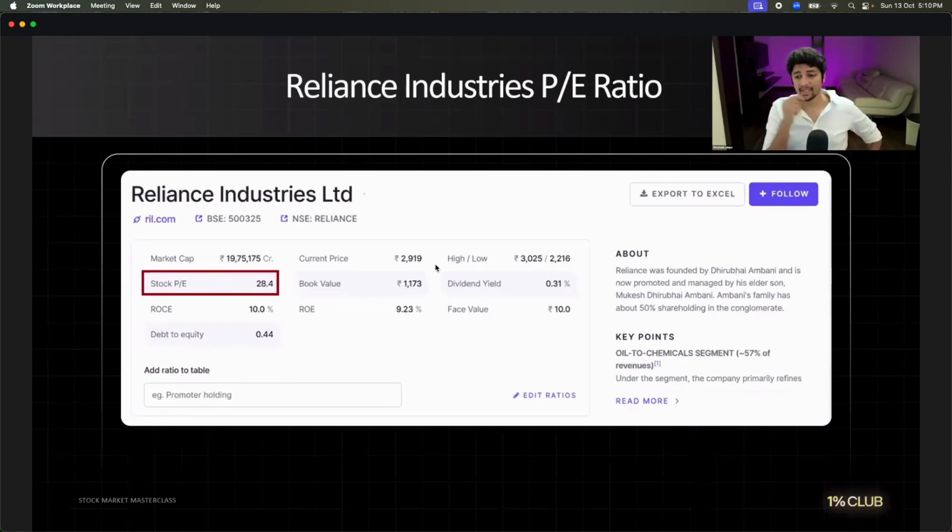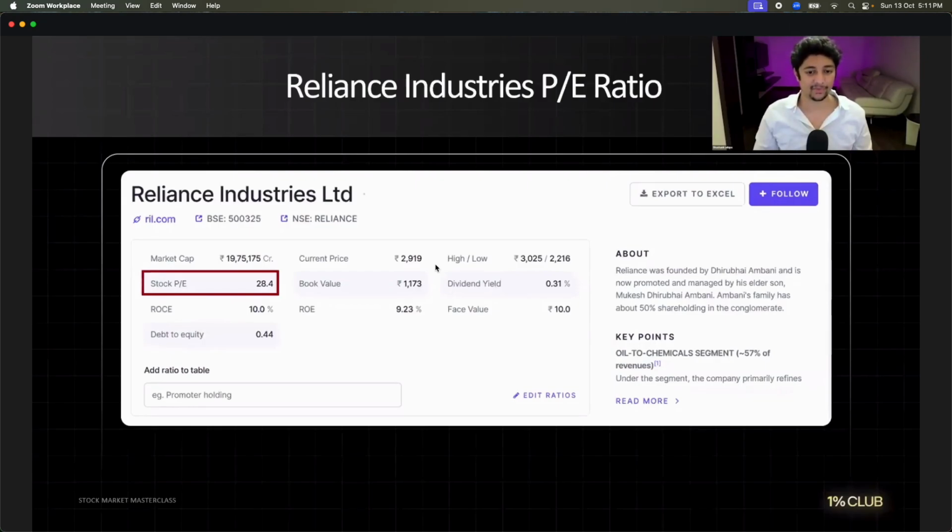Okay? Is that good or is that bad? 28, we don't know. We have to find out, right? Industry PE, we have to see. There is another easy way. There's a hack. Should I tell you a hack to find out whether a PE ratio is good or bad? Should I give you the hack? Yeah? Go to Screener. Okay?